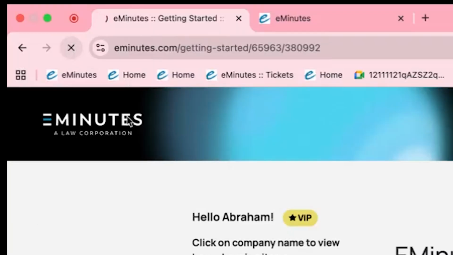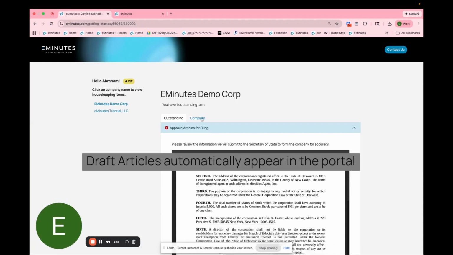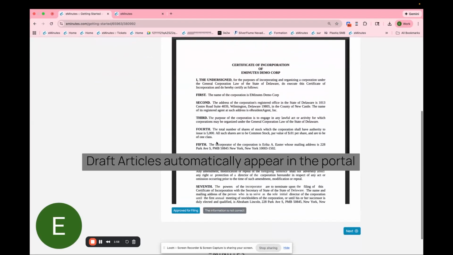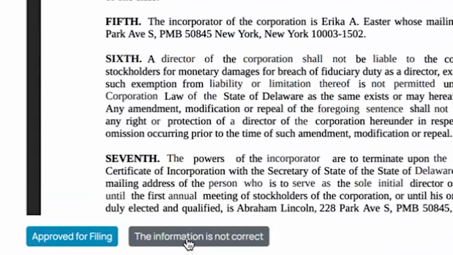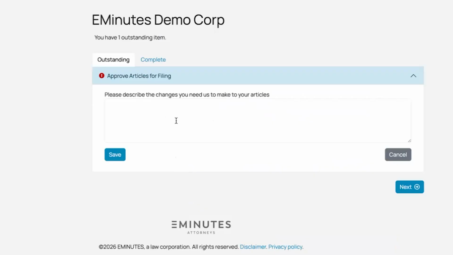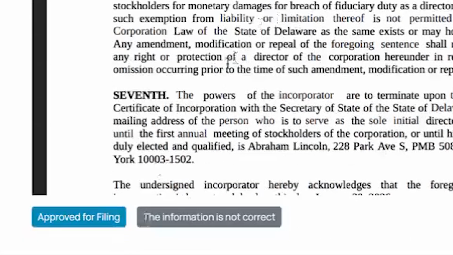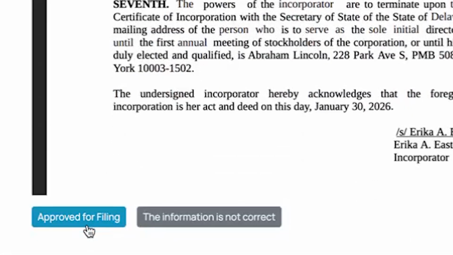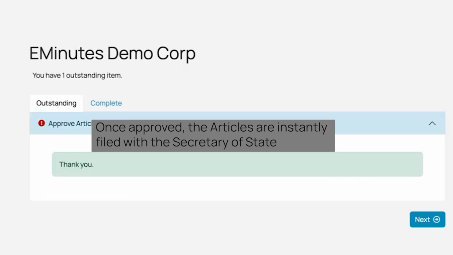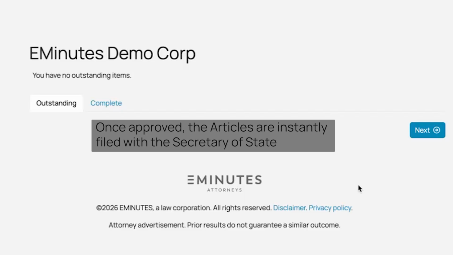So now if we refresh here, we'll see a draft of the articles is now here for approval. You can approve it, or you can provide comments. So if you said, I want to change the name, or the initial director is wrong, or something along those lines, you could communicate that here. Alternatively, if everything looks good, you can simply approve the articles by clicking here, and it will be sent to the Secretary of State for filing. That's it.